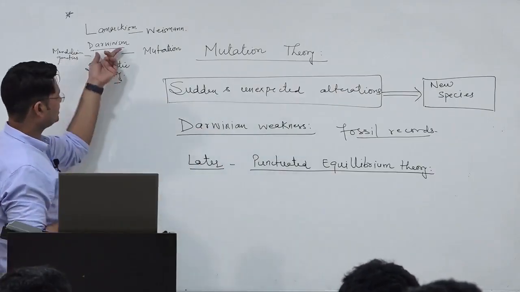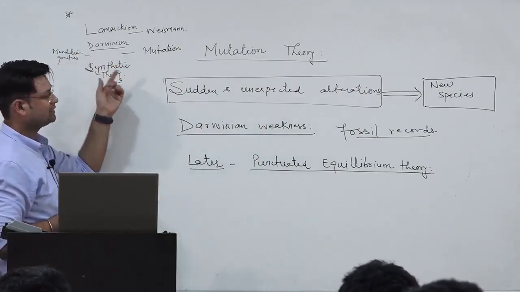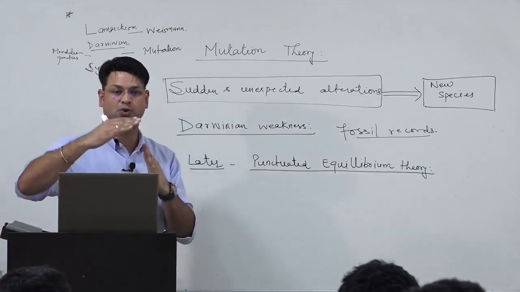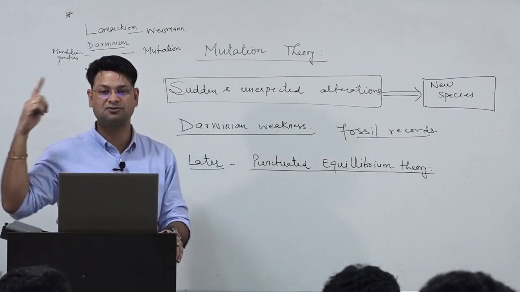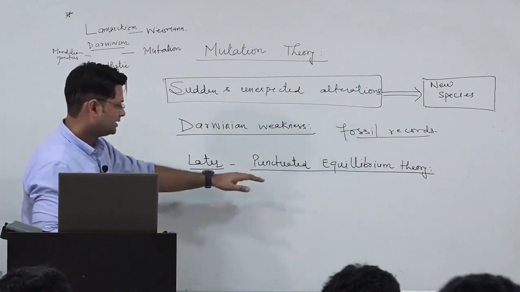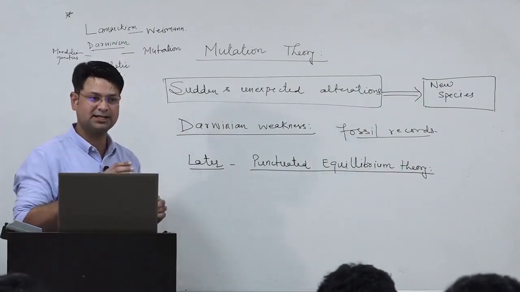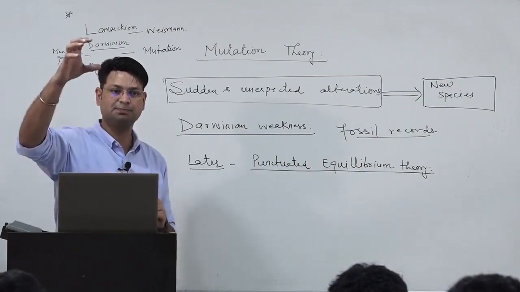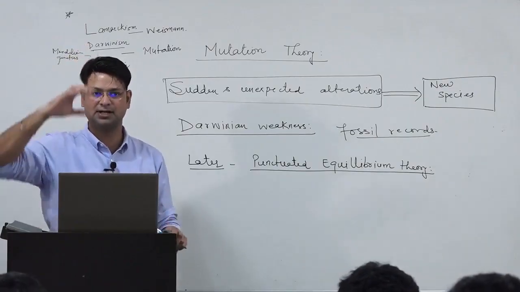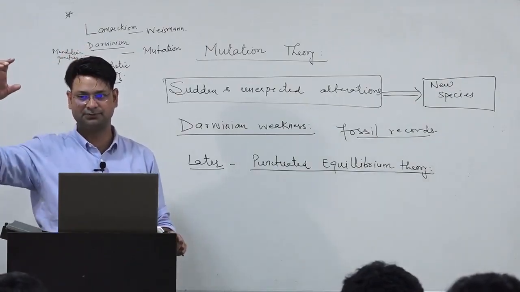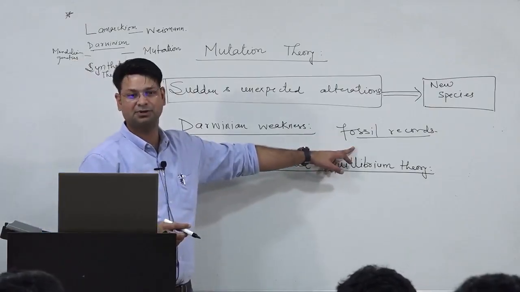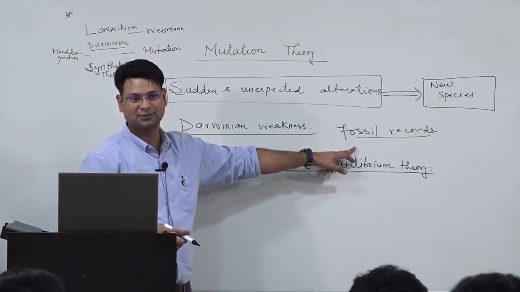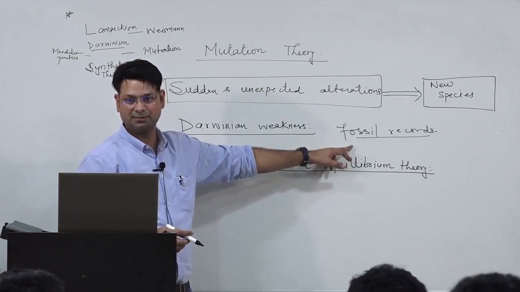Darwinism and synthetic theory say that evolution is gradual, a gradual process of change, whereas the punctuated equilibrium theory says that there is a sudden jump and equilibrium, sudden jump and equilibrium. That explains why fossil records are missing in between, isn't it? That explains somehow.